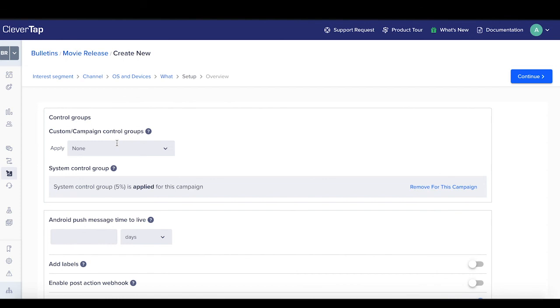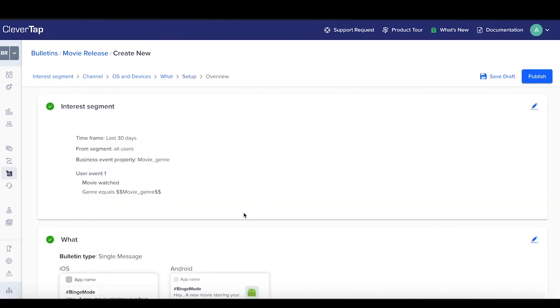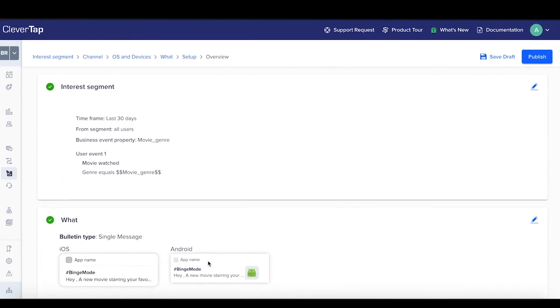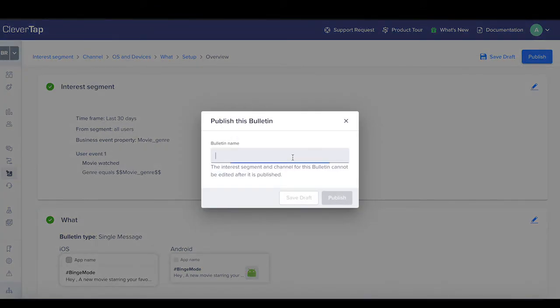Okay, so the final setup is done. So select the control groups if needed and click continue, and just go through this whole summary of the bulletin that you're setting up. This is how the summary of the bulletin looks. Now I publish and I say push notification movie release bulletin.